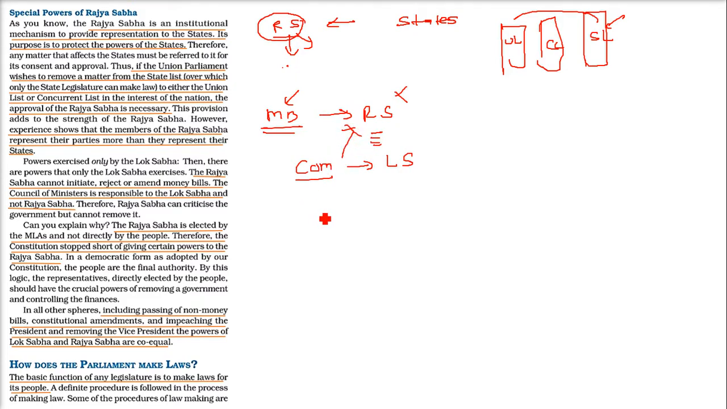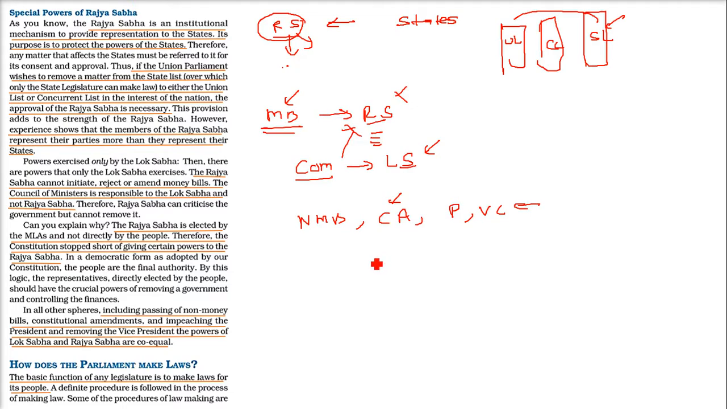The Rajya Sabha is elected by the MLAs. They are not elected by the people like us. That is why most of the power is with the Lok Sabha, not with the Rajya Sabha, because the people directly elect the Lok Sabha. And there are other spheres, including passing of non-money bills, constitutional amendments, impeachment of the President and removing the Vice President. The powers of Lok Sabha and Rajya Sabha are equal in these cases.